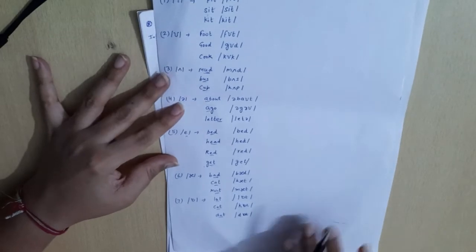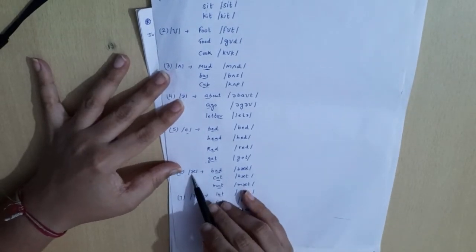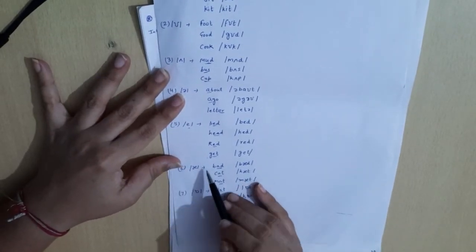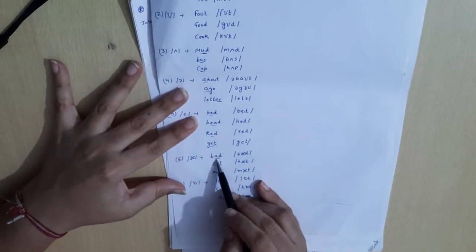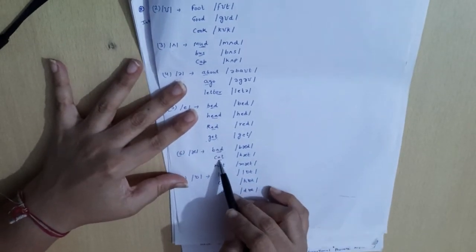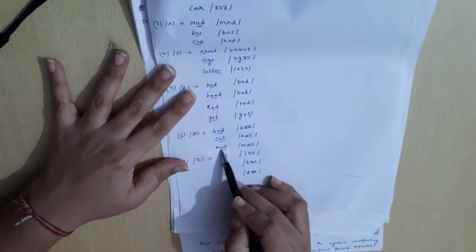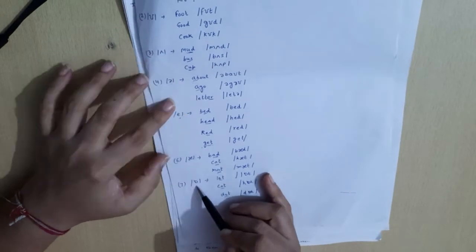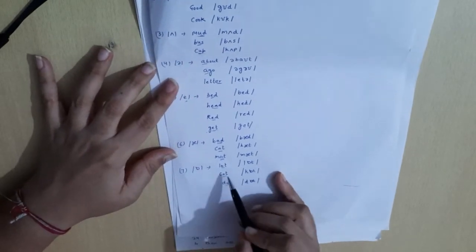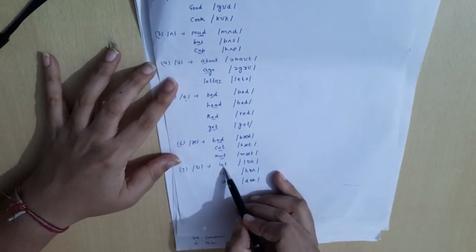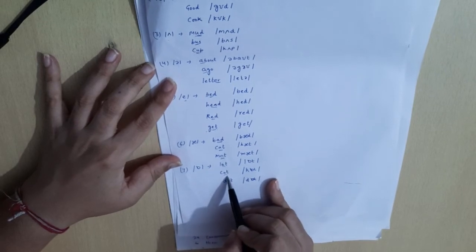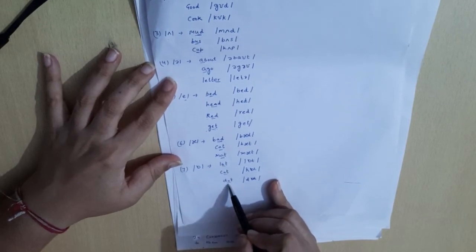Then A sound, for example, bat, cat, and mat. Then O sound. For example, lot, pot, and dot.